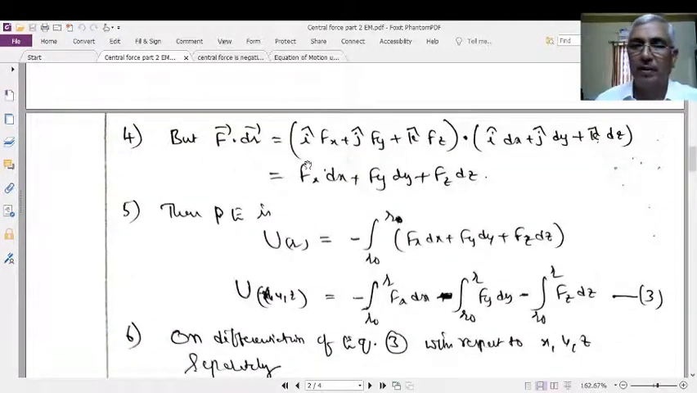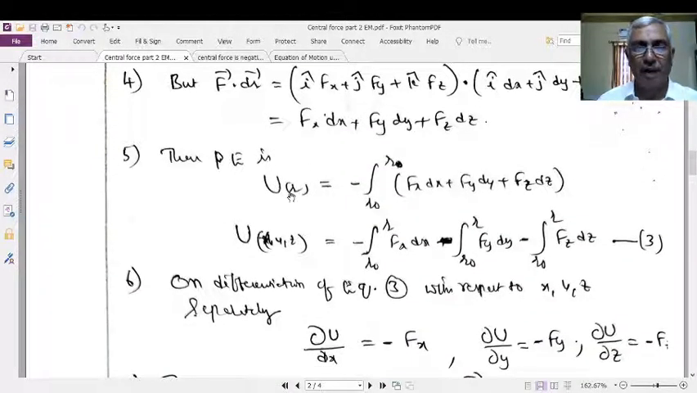What is F bar? i cap Fx plus j cap Fy plus k cap Fz is the vector F bar. Similarly, dr bar means i cap dx plus j cap dy plus k cap dz. If you take the dot product between these two, a bar dot b bar is equal to a1 b1 plus a2 b2 plus a3 b3. Therefore, Fx dx plus Fy dy plus Fz dz. Now the potential energy U is equal to negative integral of r0 to r, Fx dx plus Fy dy plus Fz dz.